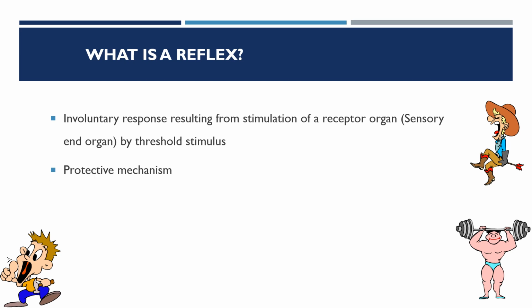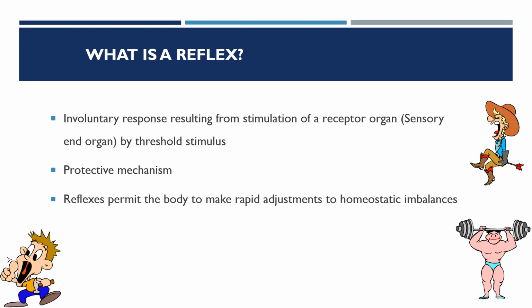So it is a very important protective mechanism, which protects our body from any irreparable or irreversible damage.